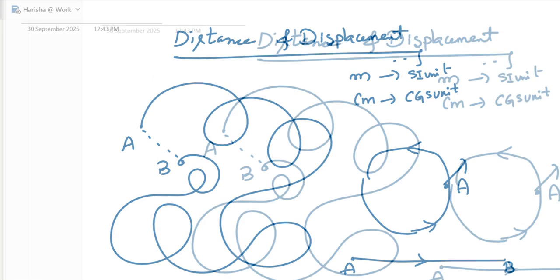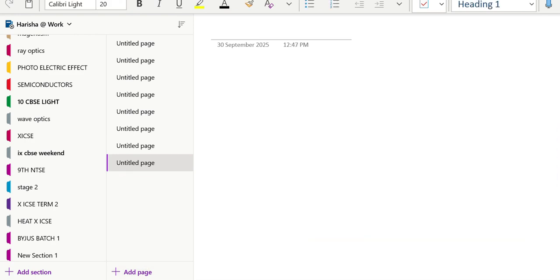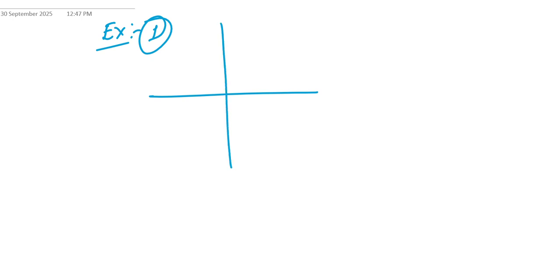Now we are going to solve a few problems related to distance and displacement. For example, one numerical. If the particle is moving in the O to A direction, suppose it covers 3 meters.